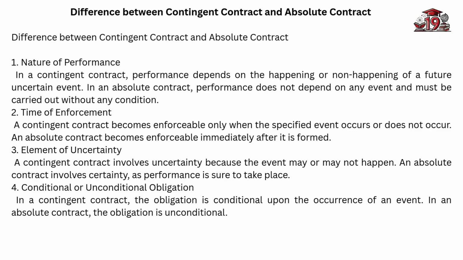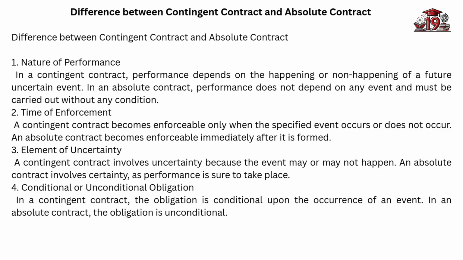Time of enforcement. A contingent contract becomes enforceable only when the specified event occurs or does not occur. An absolute contract becomes enforceable immediately after it is formed. Element of uncertainty. A contingent contract involves uncertainty because the event may or may not happen. An absolute contract involves certainty, as performance is sure to take place.